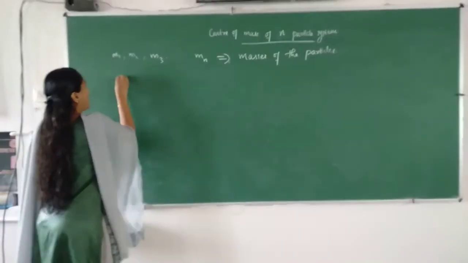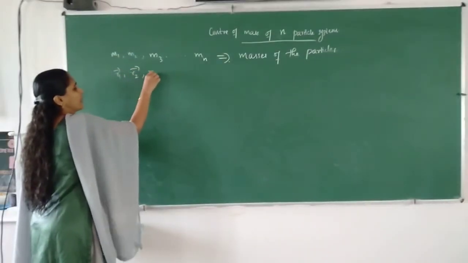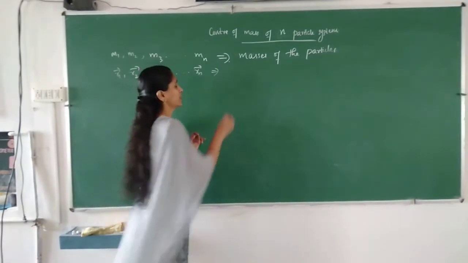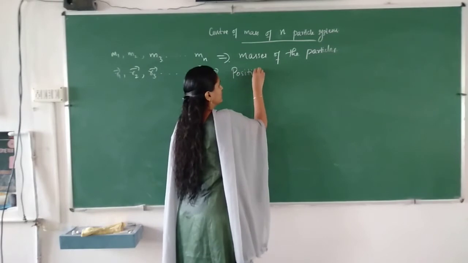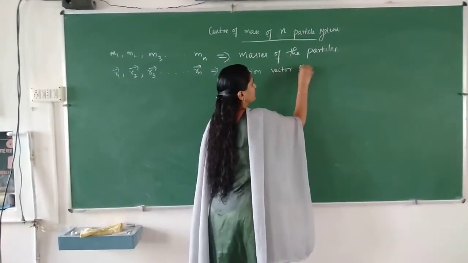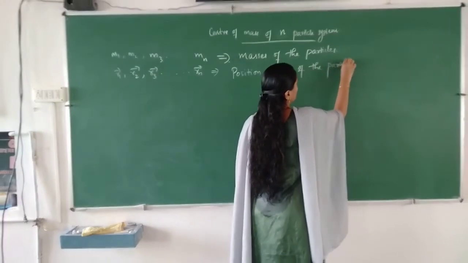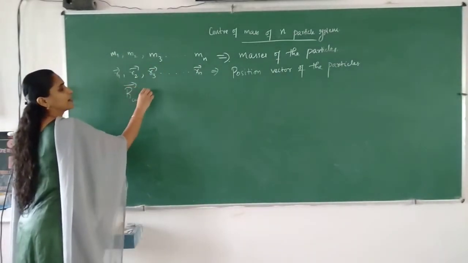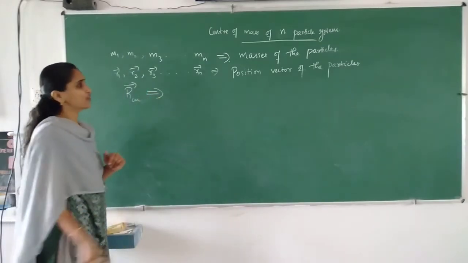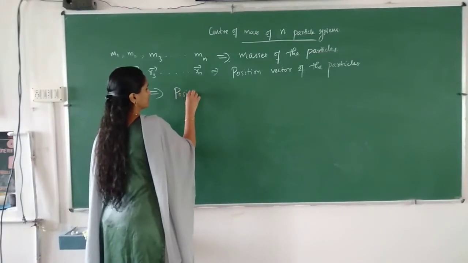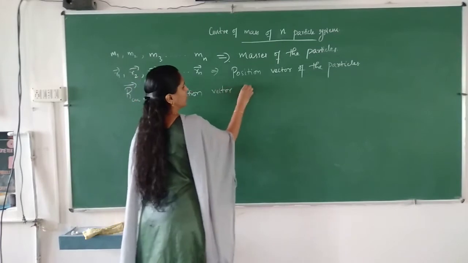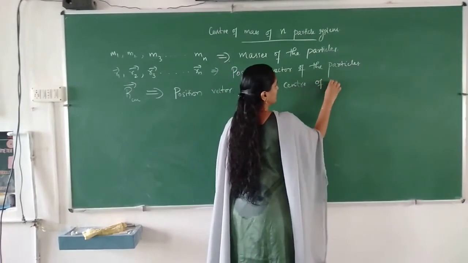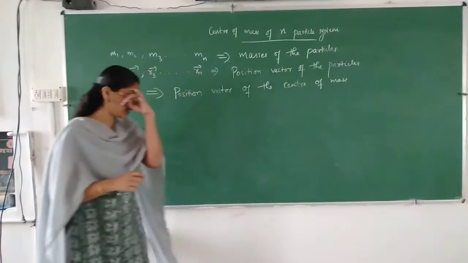And r_cm is the position vector of the center of mass.